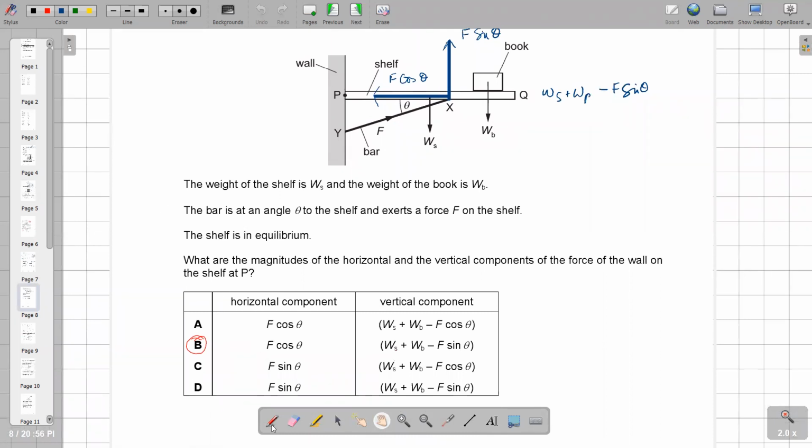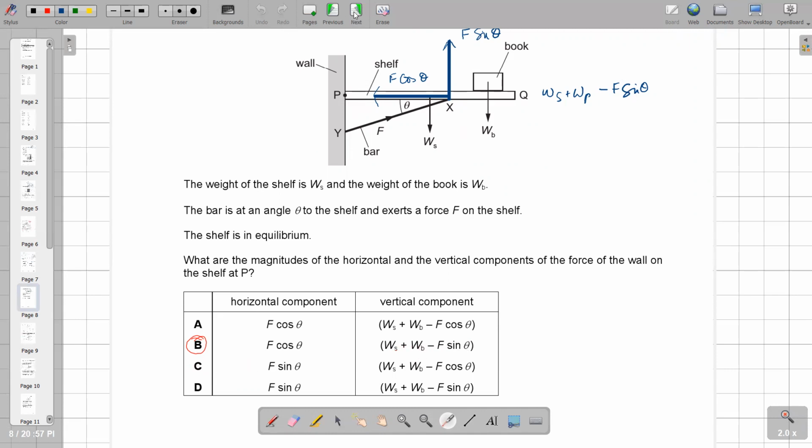After seeing this, the horizontal component is F cos theta. In the vertical component, the weights are both downward and F sin theta is upward. So option B, WS and WB, the weight of the shelf and the weight of the book, will be down, subtracting F sin theta. So option B will be the right answer.